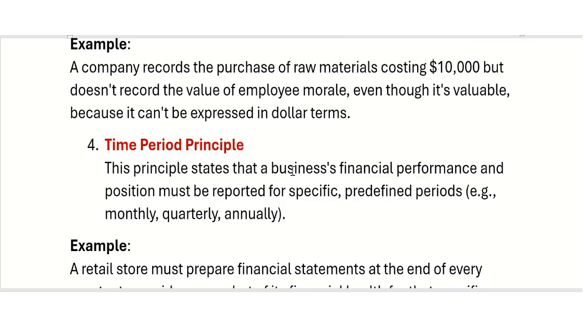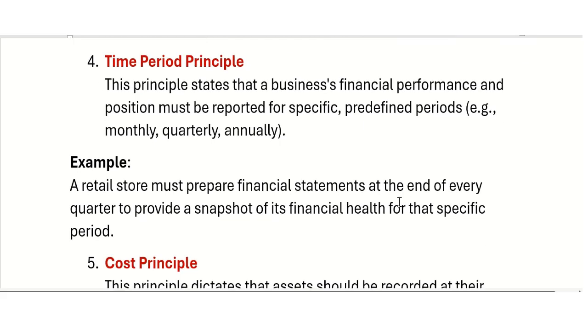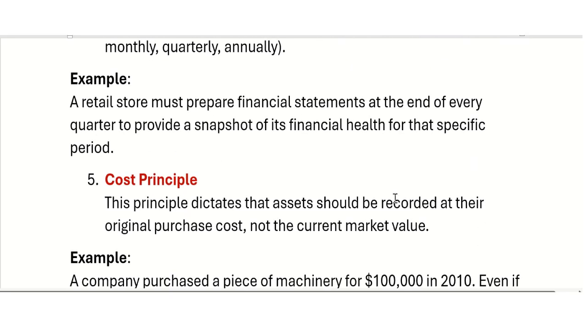The time period principle says that the business's financial performance and position must be reported for a specific period of time or predefined period, maybe monthly, quarterly, or annually. A retail store must prepare financial statements at the end of every quarter to provide a snapshot of the financial health for that specific period. Normally, the accounting period starts from the 1st of January and ends on the 31st of December, a 1 year period.